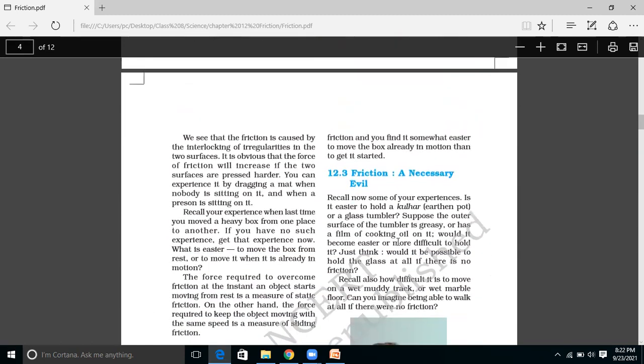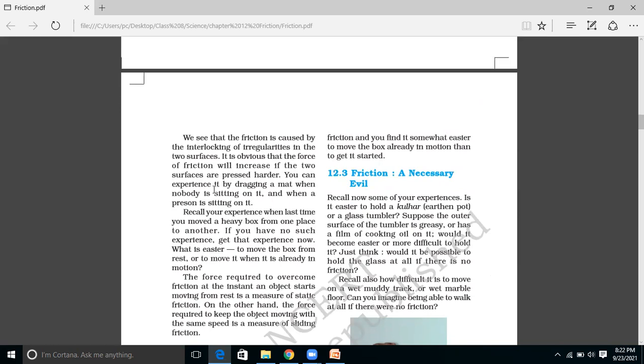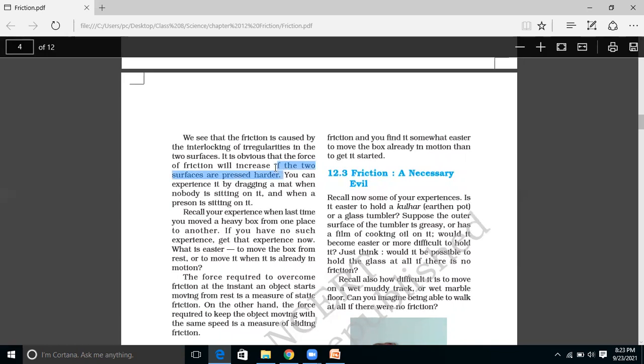Now we'll see the second factor. In case we have seen that friction is caused because of interlocking of the two surfaces, so the force of friction will increase when the surfaces are pressed hard together. Okay. So you can just mark this. This is the second factor.